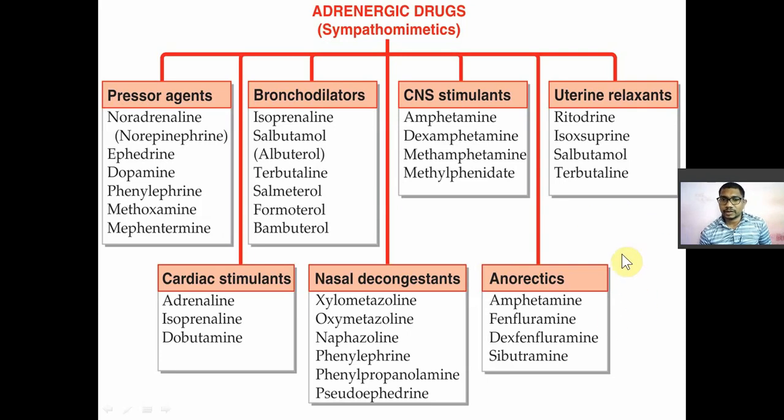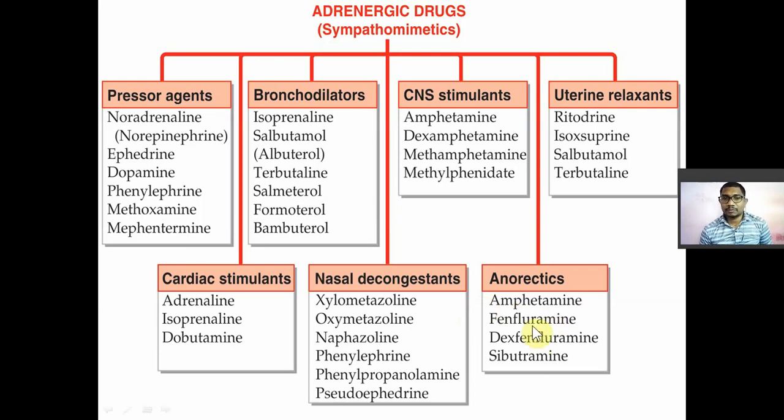Now the next class, class number 6, is the anorectics. What do you mean by anorectics? Anorectics means those drugs which are used to decrease the appetite and are useful in obesity. Those drugs which decrease the appetite are known as anorectics.